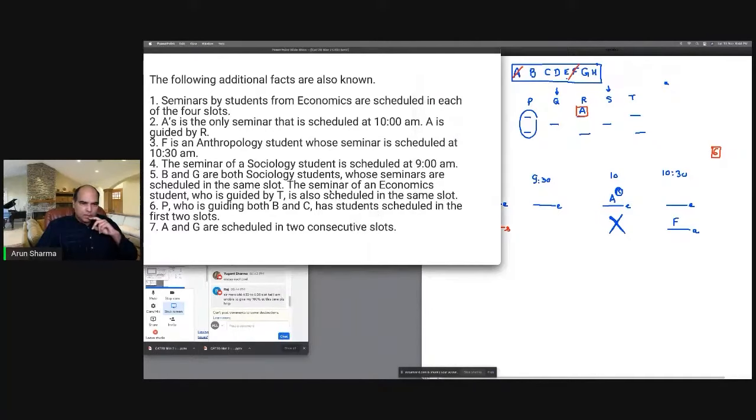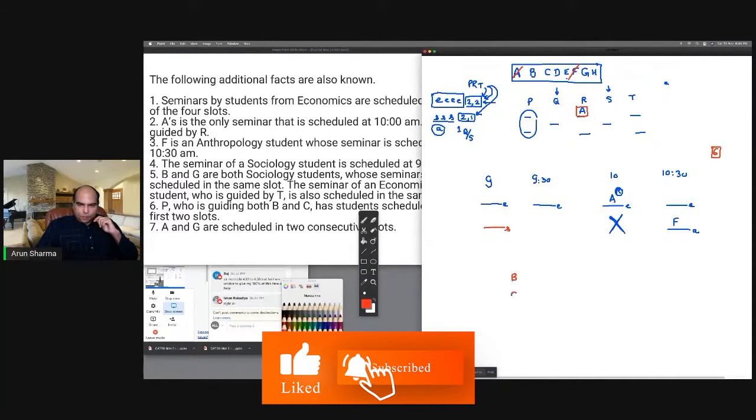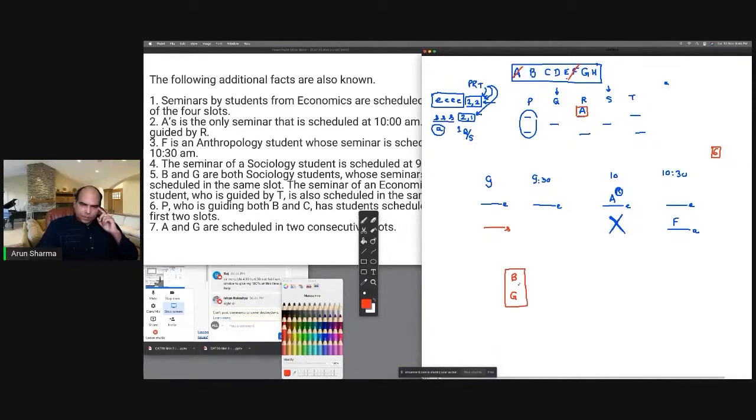Right? Now next one. B and G are both sociology students whose seminars are scheduled in the same slot. B and G, and a lot of people, this is a very tough set for a lot of people. Most people could not solve it, and I'll just show you, and you will see this. I often get this feedback, that sir, when you showed the question it looked very easy, but when we did it ourselves it looked very tough. So just see the process.